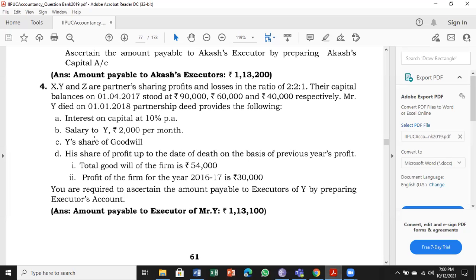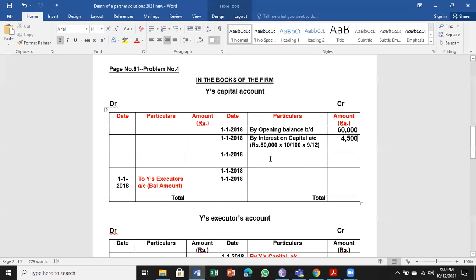Next, salary to Y, 2,000 per month. A partner's salary comes on the credit side, by partner's salary account, 2,000 per month.